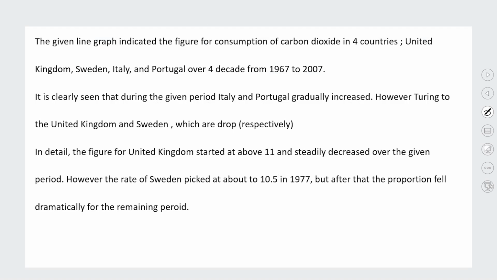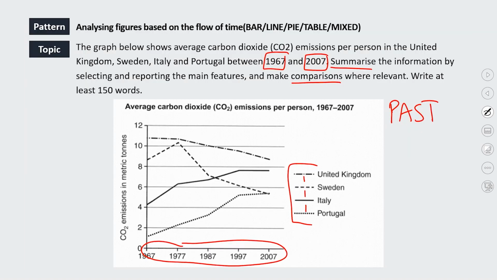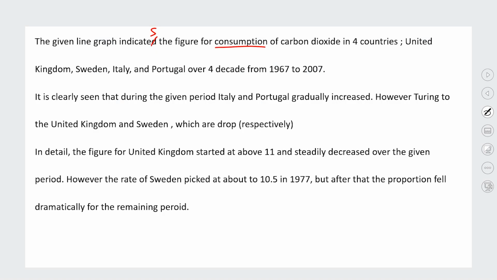So we've got the given line graph indicated. I said everything should be in the past, except when you're talking about the graph, we're looking at it now in the present tense. So the given line graph indicates the figure for consumption of carbon dioxide in 4 countries. Is it consumption? Consumption is you're taking something in, you're using something. This is carbon emissions. So this is the carbon that's coming out of the country per person, okay? So this isn't consumption, this isn't using carbon dioxide, this is producing, okay?